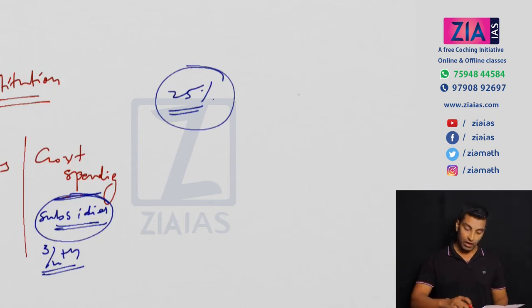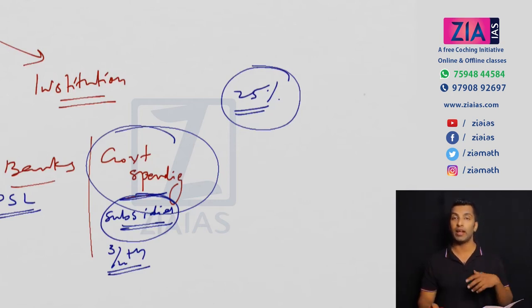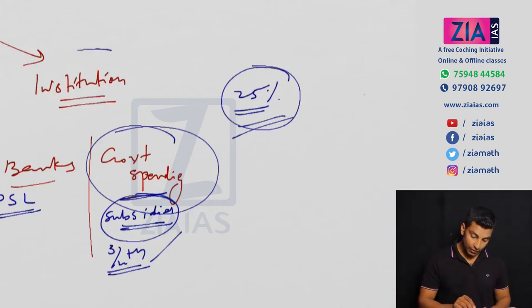The government spending should be there, but the maximum should be given for investment and the minimum should be subsidy. Okay, so then it will be good. But here in our case, 3/4 of the government spending is given as subsidy and hardly 25% is going as investment. Now then, what are the institutional factors?